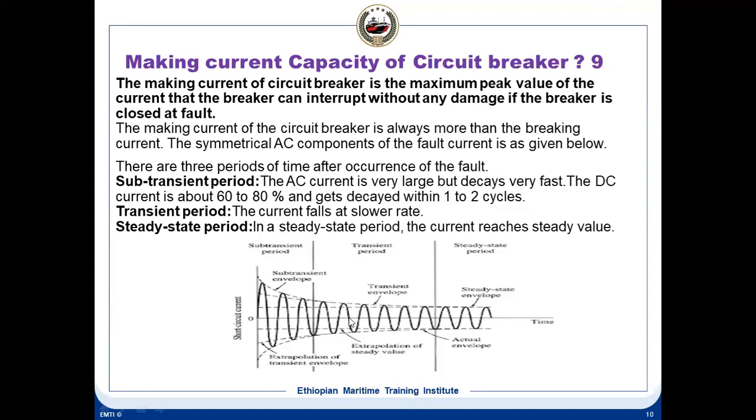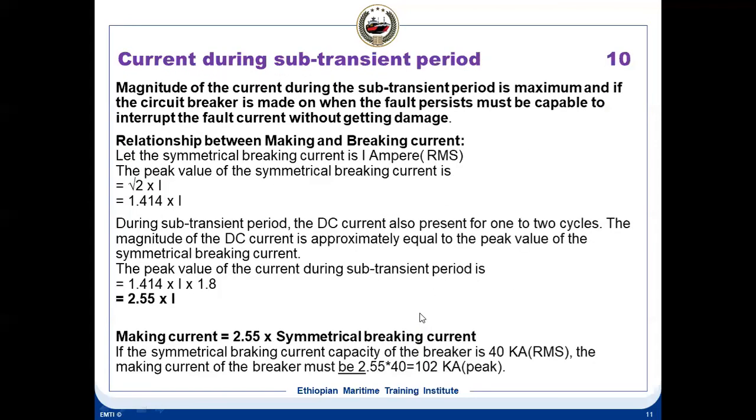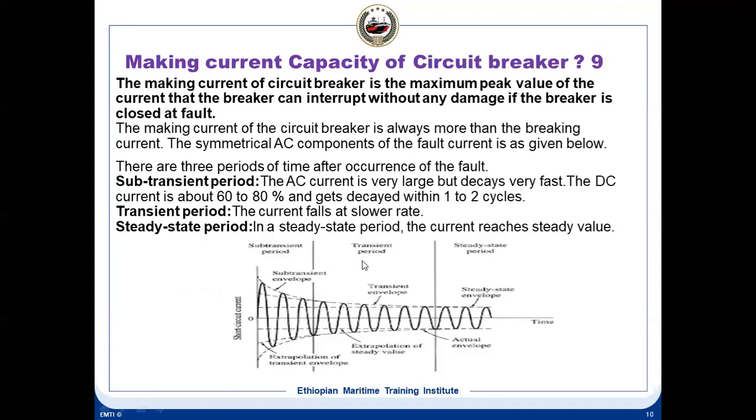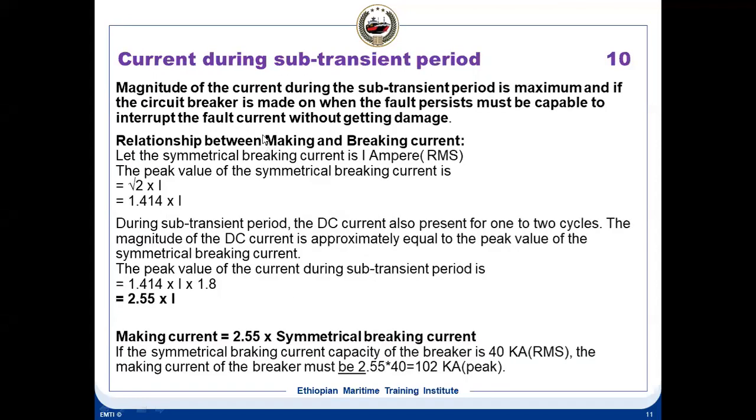So the AC current is very large during this subtransient period, and the DC component is about 62%. There is also a DC factor here, and it decays in 1 to 2 cycles. Once the DC current decays, it is only an AC current, then it becomes steady state. So the magnitude of the current during the subtransient period is maximum. When there is a short circuit, the current is high at the starting.